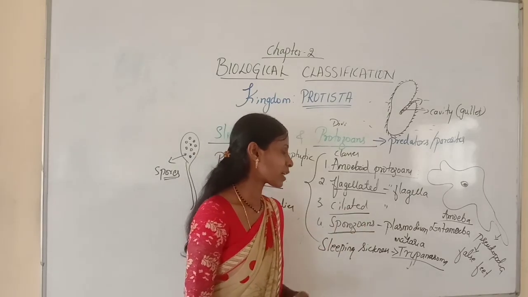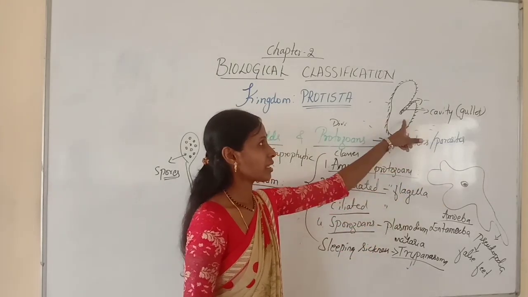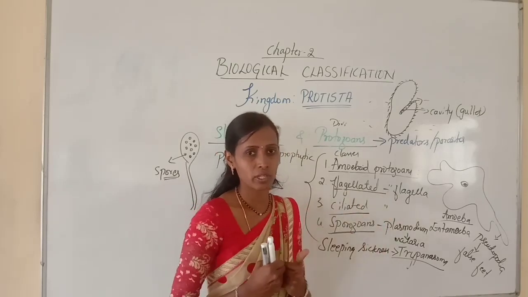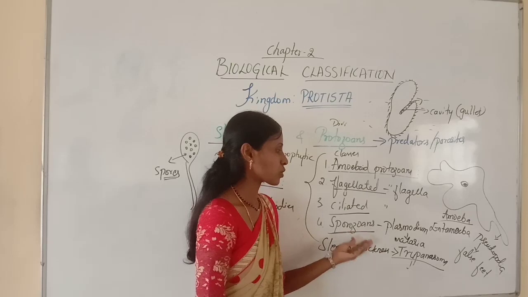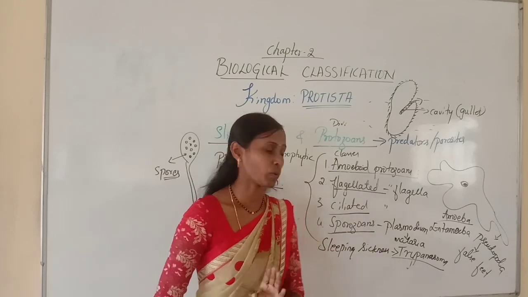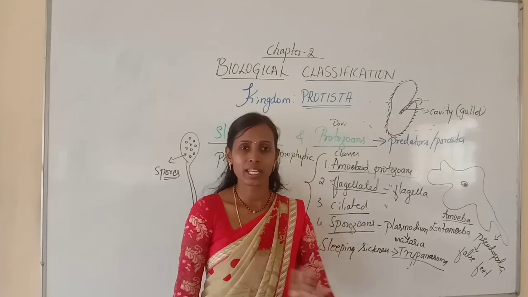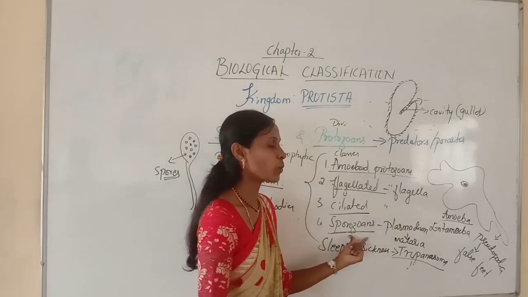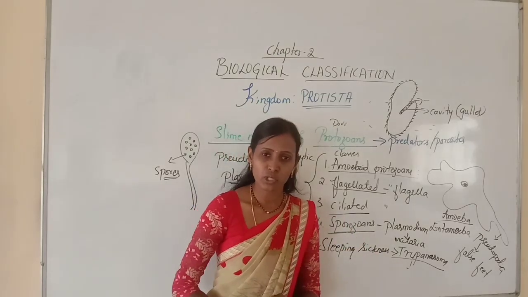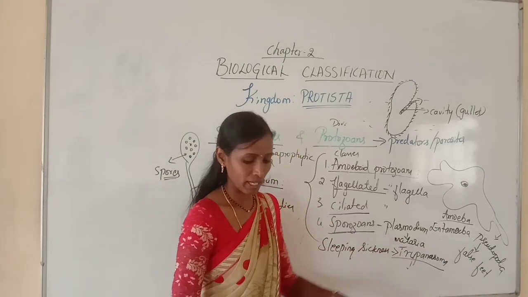And next, ciliated protozoans. Here they move actively with the help of thousands of cilia. There is a cavity called the gullet, and because of the coordinated movement of cilia, it helps to push the food and water into that gullet. And lastly, sporozoans. These are endoparasites, and they do not have any locomotory organ. We cannot find cilia, flagella or pseudopodia in this group. Many of them have an infectious spore stage. One best example is Plasmodium, which causes a disease called malaria.